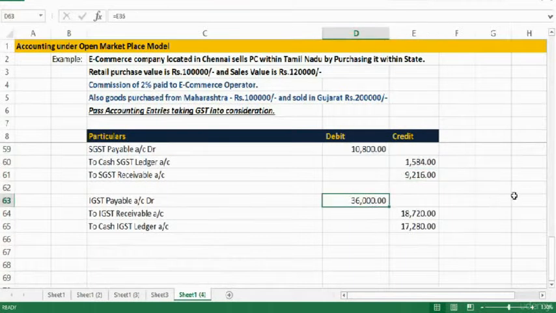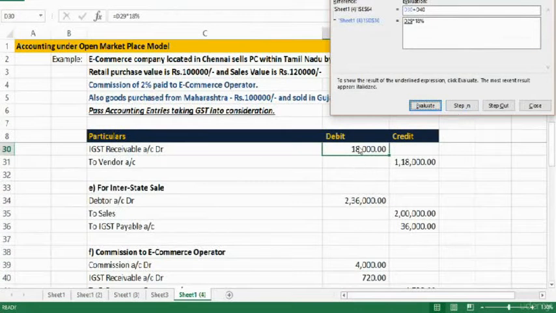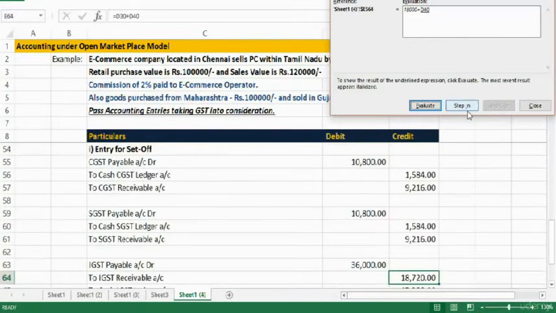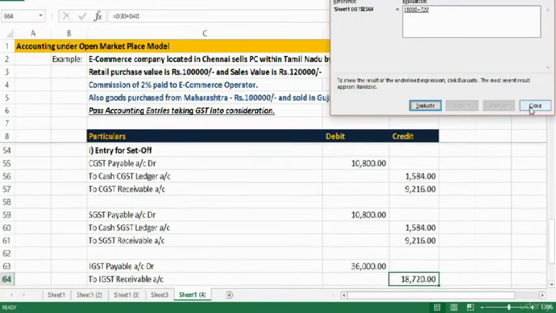Whereas in case of IGST the story is little different because IGST payable is 36,000, whereas IGST receivable is lesser amount because we have seen IGST on purchase 18,000 and we have also seen IGST on commission 720.